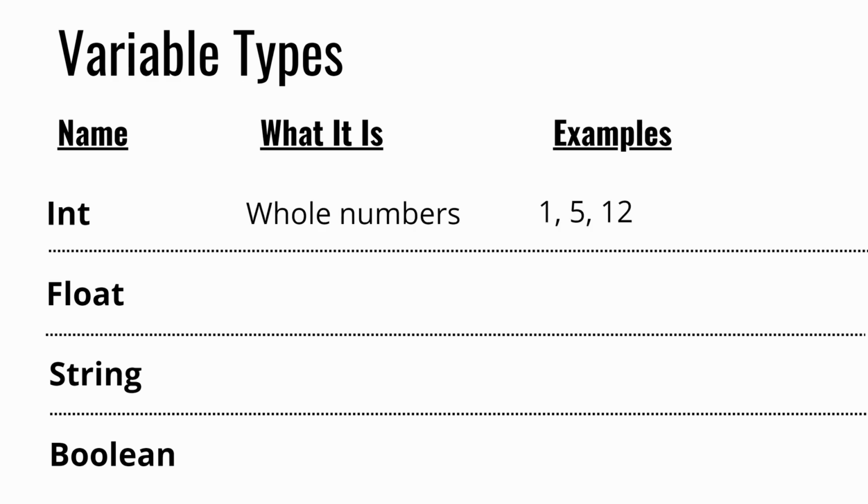Int represents any whole number. Examples of an int would be 1, 5, or 12. Literally any whole number you could think of. This is arguably the most common variable you're going to see.